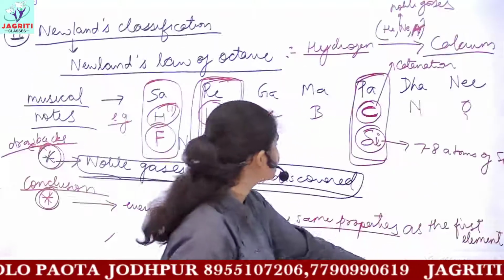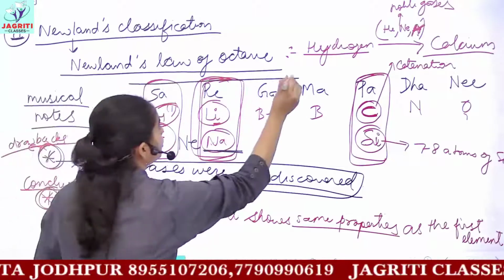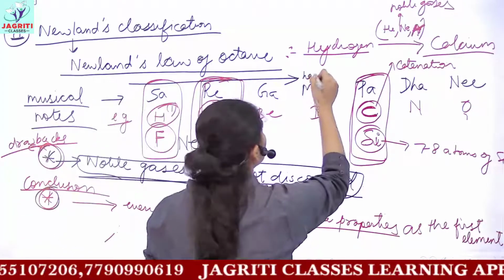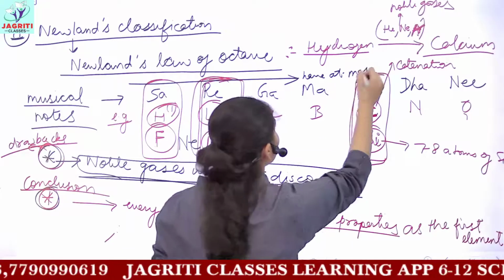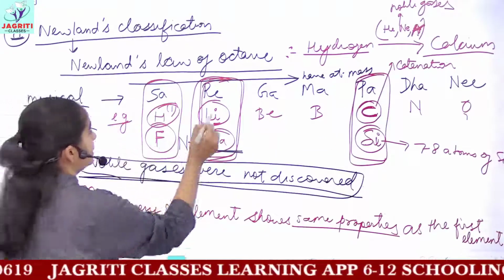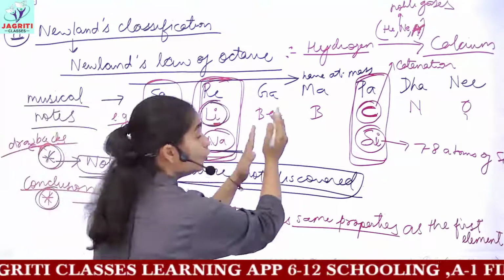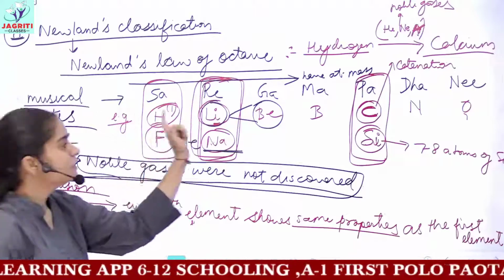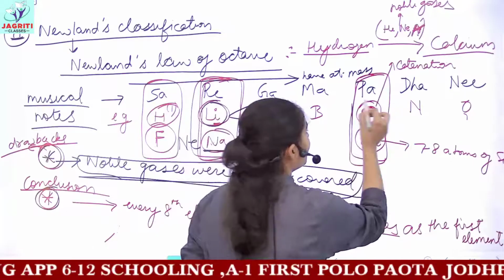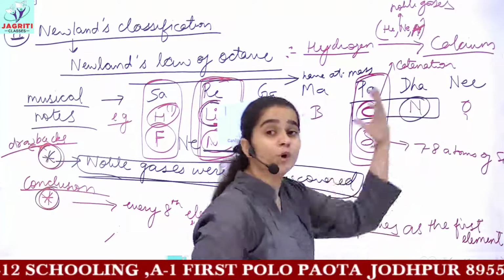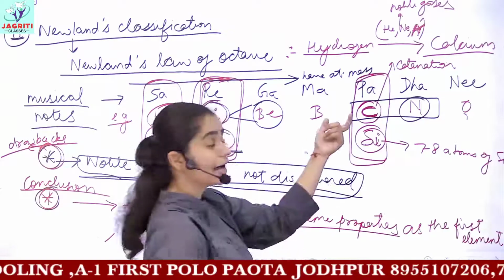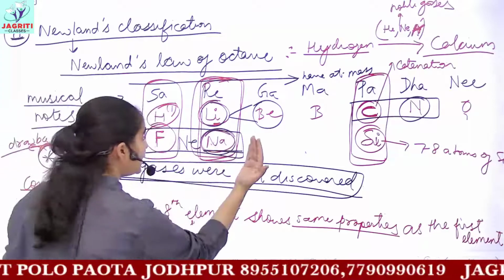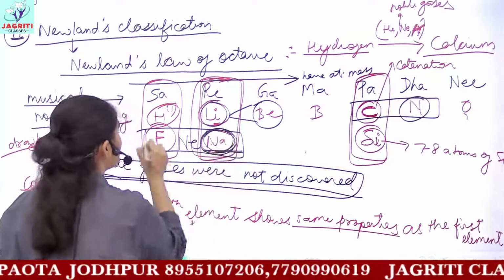That is, if you see his classification, then if I move from left to right hand side, the elements which I'll get would have high atomic mass. Okay, this signifies that lithium has a lower mass compared to beryllium, or you can say that beryllium has a higher mass compared to lithium. Similar is the case with all elements, that is, if I see these two groups, then nitrogen will have more mass than the preceding, that is carbon. And coming on to this sodium element, because it is coming to the right of fluorine, this would have a heavier mass than fluorine.